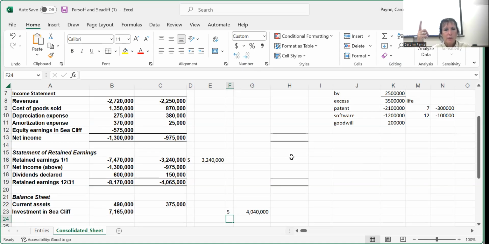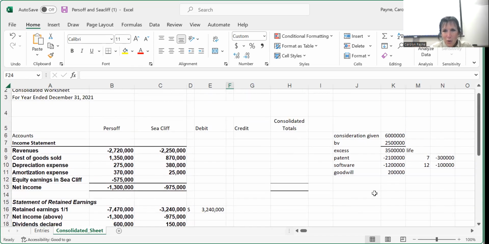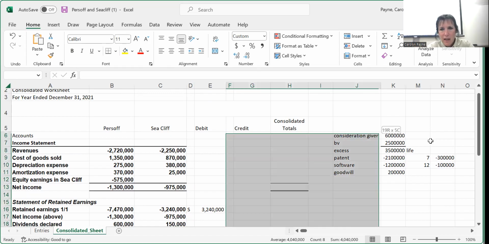So next adjustment is what? Your A entry, which allocates the fair value of the sub's assets as of the beginning of the current year. So our A adjustment, if we go up here and look at our original A adjustment, it's going to be the $2.1 million, but it's going to be amortized $300,000 a year. And then the software is going to be 1.2, but it's got to be amortized. Move this guy over.